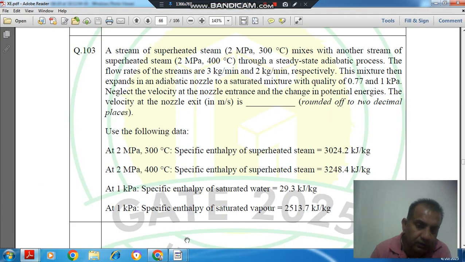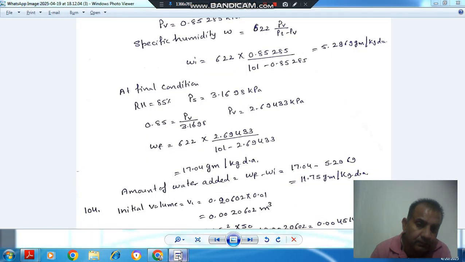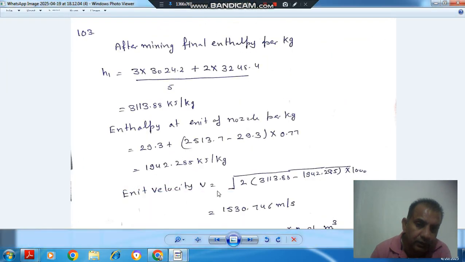So as it is given that we have to neglect the velocity at the nozzle entrance and the change in potential energy, the exit velocity comes out as v equal to root of 2 times the change in enthalpy in joule per kilogram, so we multiply it by 1000 also. So at the entrance the enthalpy is this, at the exit the enthalpy is this, so the velocity will come out as 1530.746 meter per second.